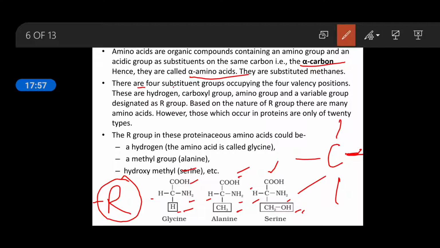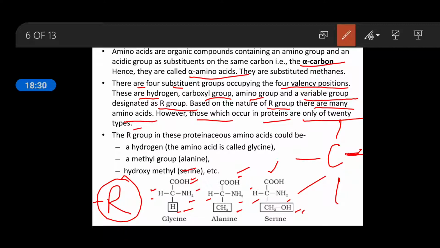There are 4 substituent groups occupying the 4 valency positions. These are hydrogen, carboxylic group, amino group, and a variable group. The variable group is designated as R group. Based on the nature of the R group, there are many types of amino acids. However, those which occur in the proteins are only of 20 types.